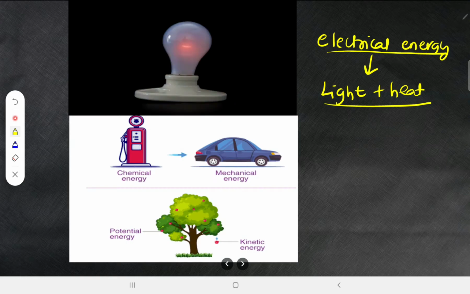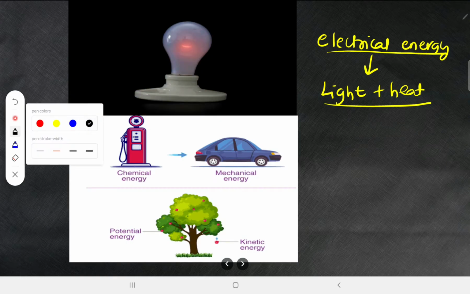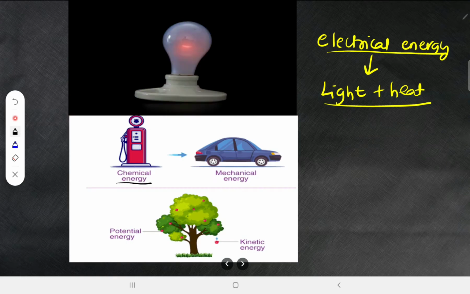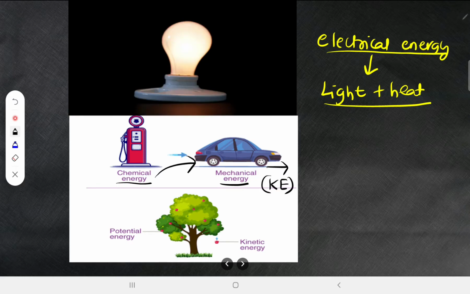Now look at this example. Here, whatever chemical energy is there, this is petrol or diesel, right? So whenever we put this fuel into the car, it is moving. The car is moving means it is kinetic energy, and kinetic energy is a type of mechanical energy. Now here the chemical energy is converted into mechanical energy.